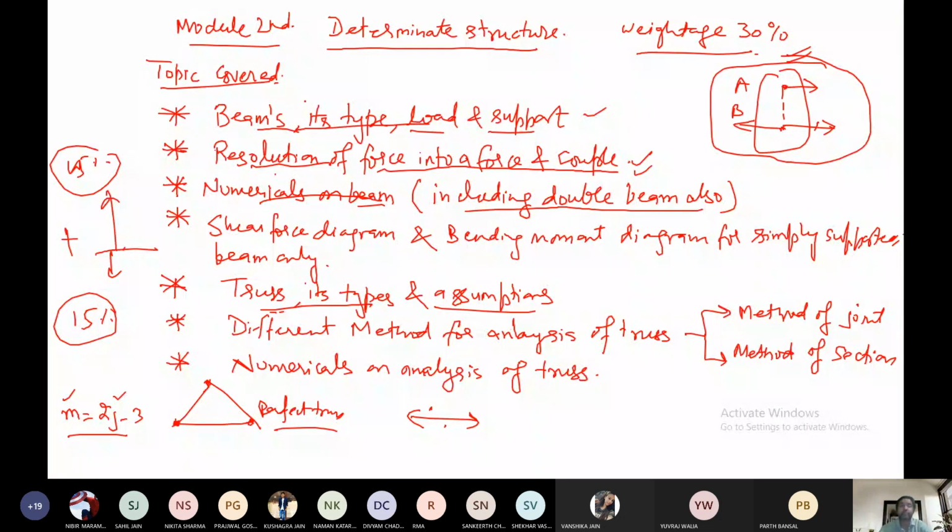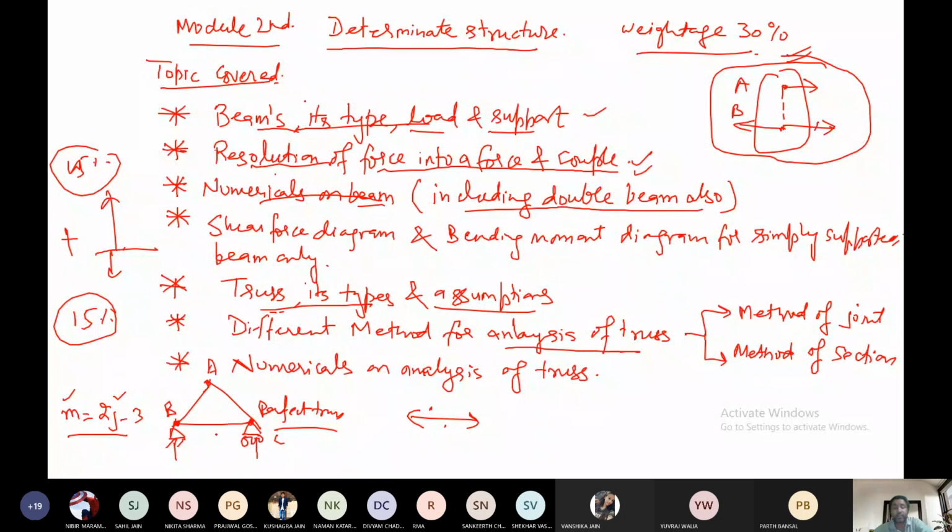Analysis means we have to see what are the forces which are acting on the truss and that the truss is in equilibrium condition. So this is an example of a truss here. You can see this is one truss, and let us say this is the hinge support and this is the roller support here. Let us say this is ABC. If I ask you to find the forces in all the members of the truss, then you have to use the 2 methods here.